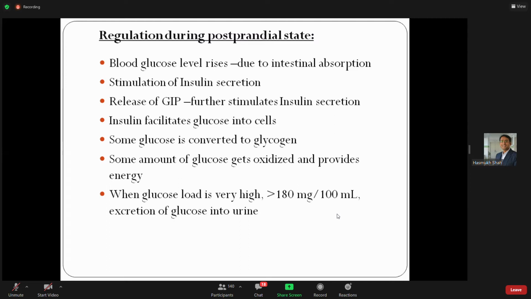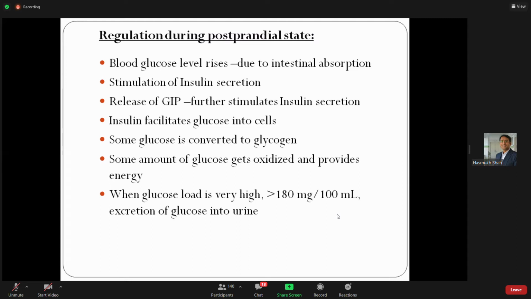Now this insulin causes the action on the glucose. It allows glucose entry into the cells. Some glucose, 5 to 6%, is converted into glycogen. Now some amount of glucose gets oxidized and is used for the purpose of energy. So this is the normal thing.